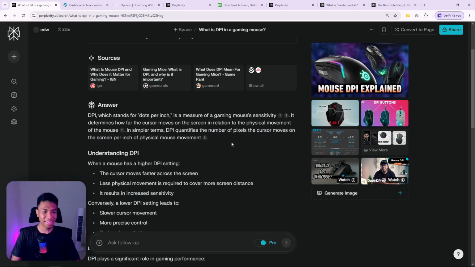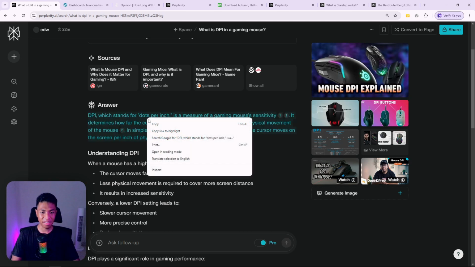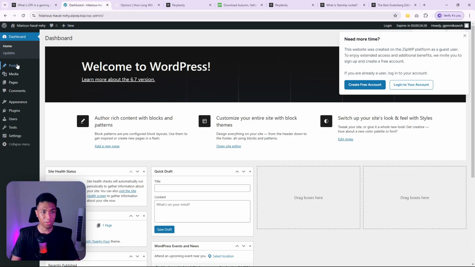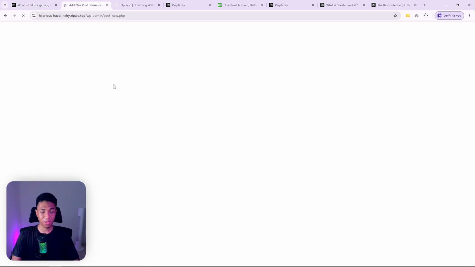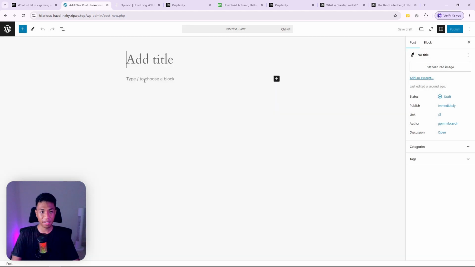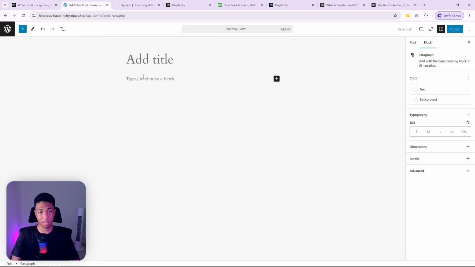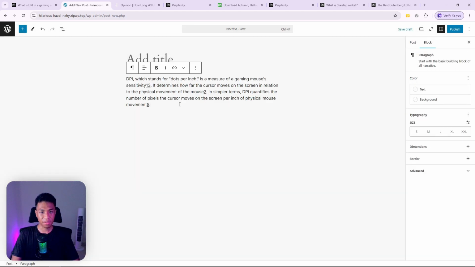But the downside is when you, let's say, select this paragraph, right click, copy, and then want to paste it into your website, it's going to cause trouble. So let me show you what's going to happen if you just paste the paragraph from Perplexity into, let's say, a WordPress website. If I do that, you'll see that there's this number 5 and there's number 1, 3, and number 2 at the end of the sentence.